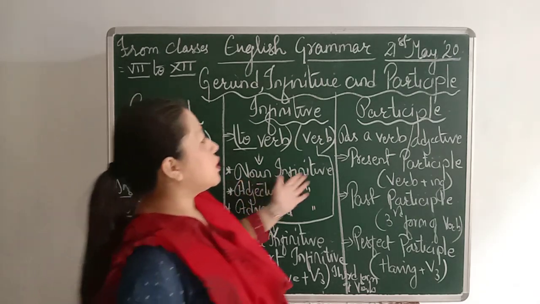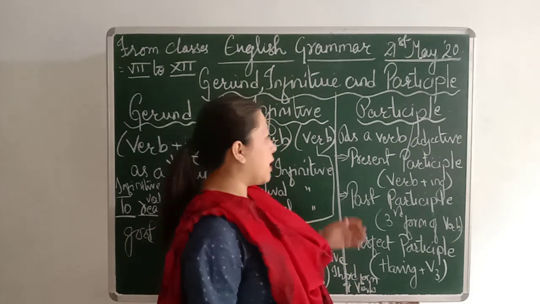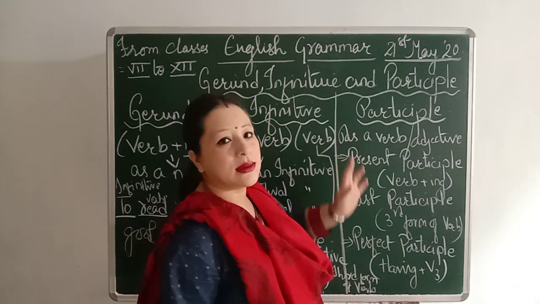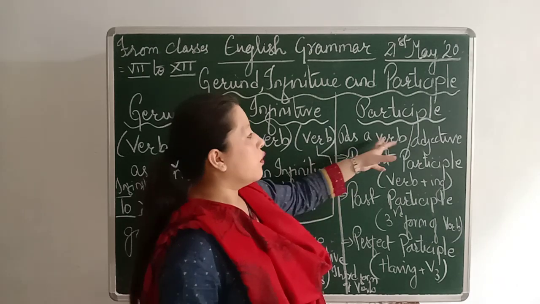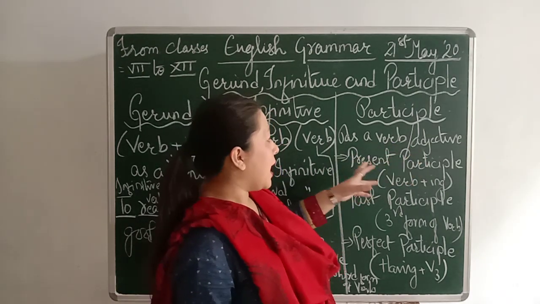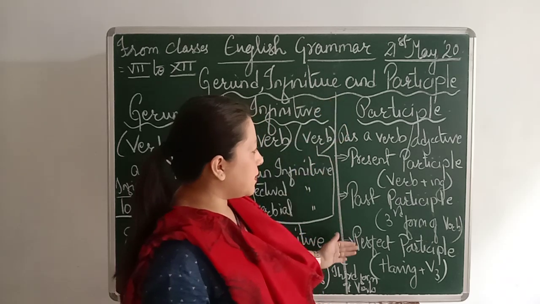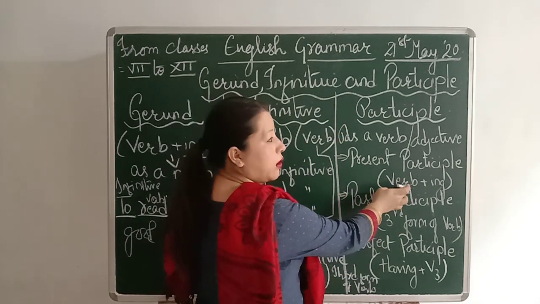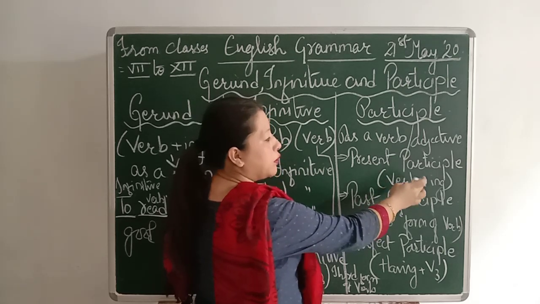So let's move on to the participle. Now what exactly is a participle? In the sentence, it acts as a verb. Not only a verb, it can even act as an adjective. And these participles are of three types. There is the present participle, where to a verb word you add ing.